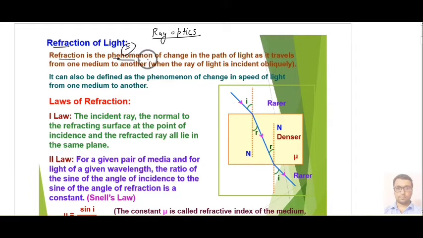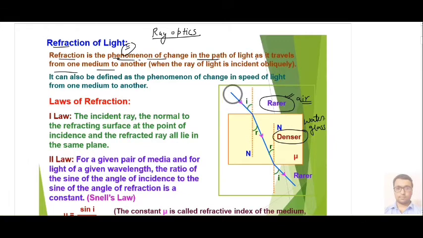Refraction is a phenomenon of change in the path of light as it travels from one medium to another medium when the ray of light is incident obliquely. Suppose we have a first medium which is rarer, or you can consider air or vacuum, and another medium which is denser. Denser means you can consider glass or water. It should be denser with respect to the rarer medium.